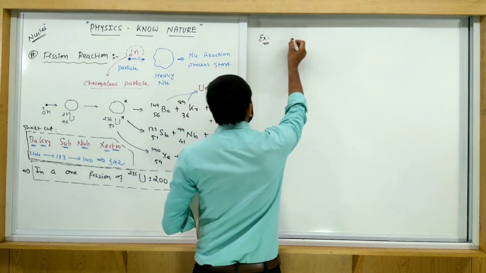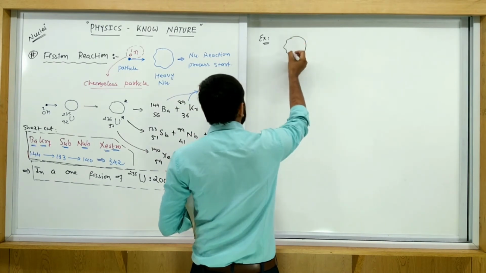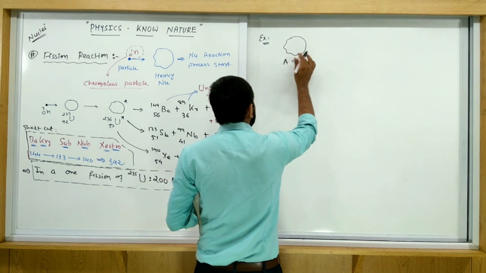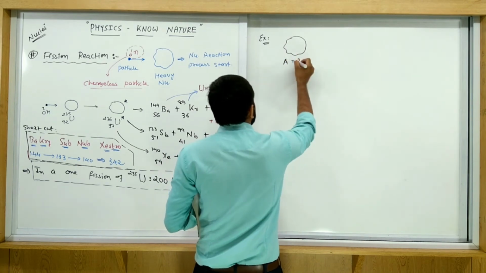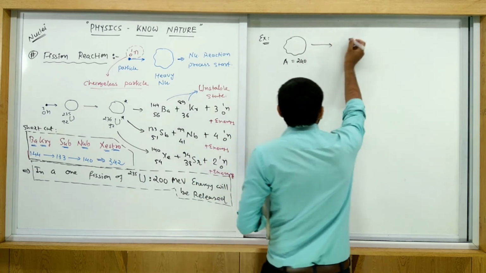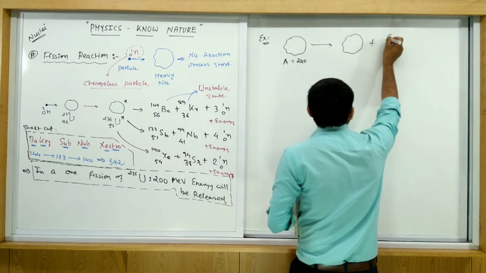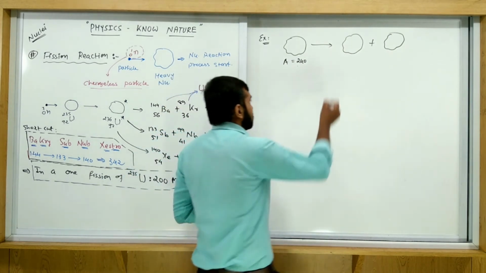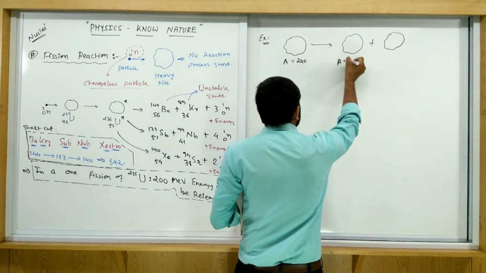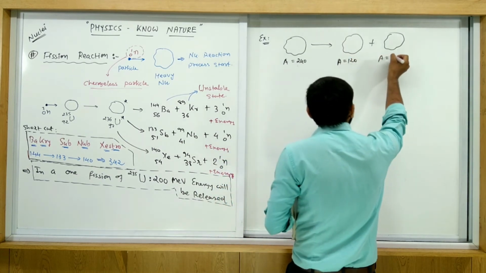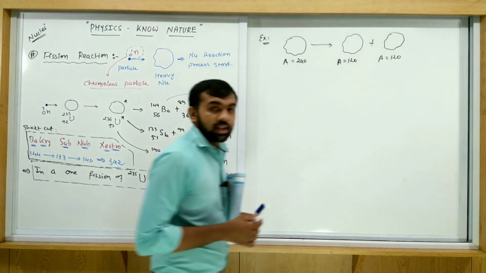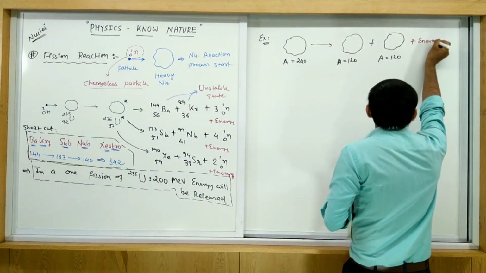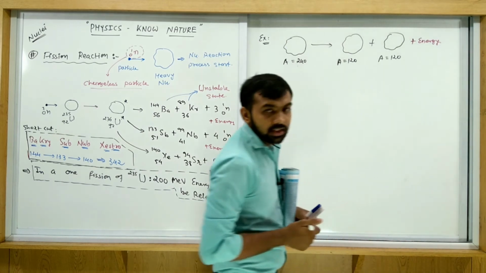You have one substance having A equal to 240 transformed into two fragments. First one is A equal to 120, and the second one is also A equal to 120. So in this process, how much energy will be released?